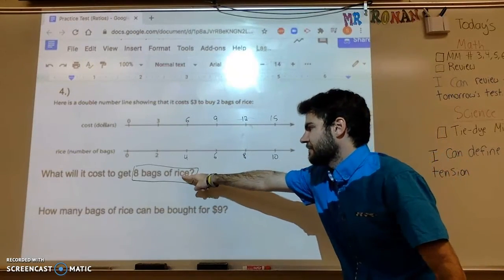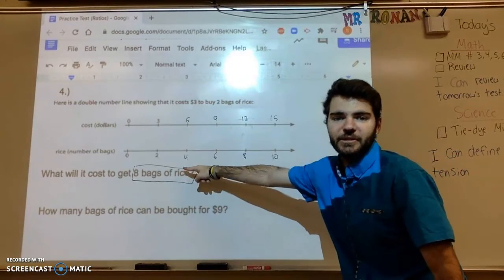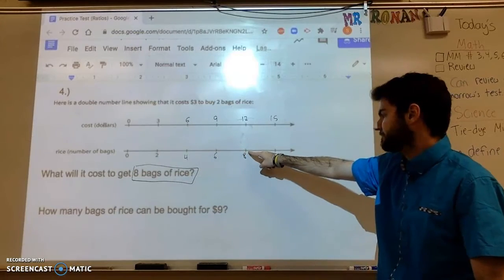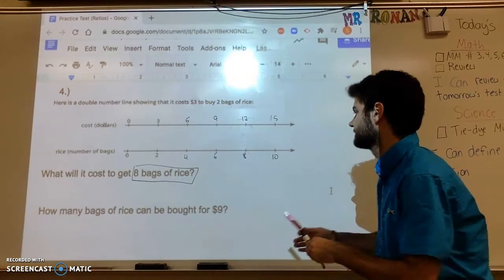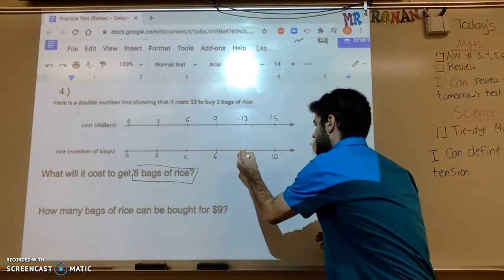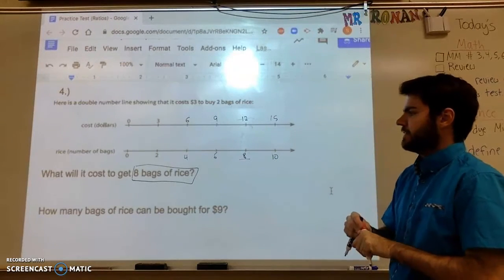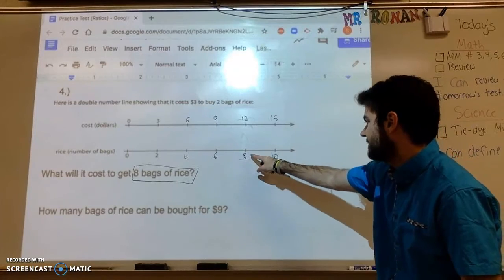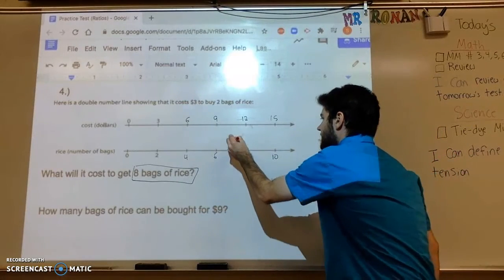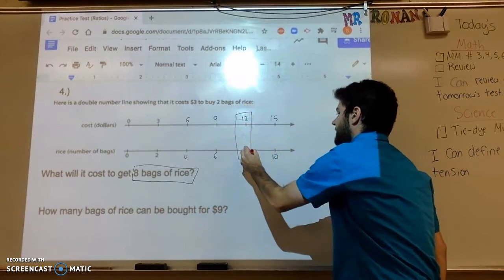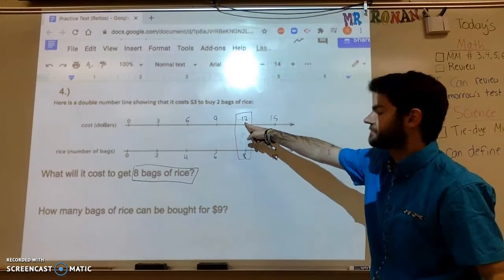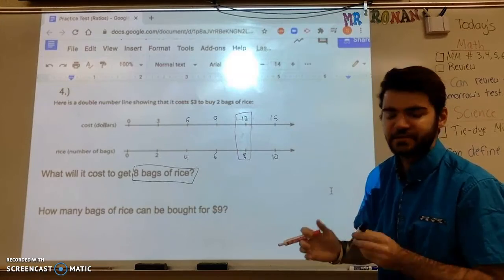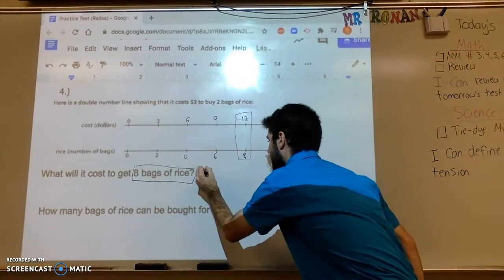Since we're told that we have 8 bags of rice, I'm going to look at our bags of rice column or number line, and I'm going to find 8. And I see that right here. Here's our 8. Guess what? The answer is going to be right across from it, okay? Because we have 8 bags of rice right here. The price is going to be right above that 8. I have a 12 there. So that means 8 bags of rice is going to cost me $12.